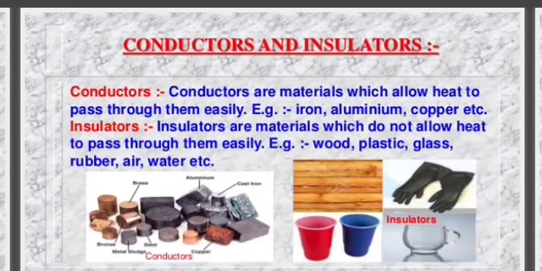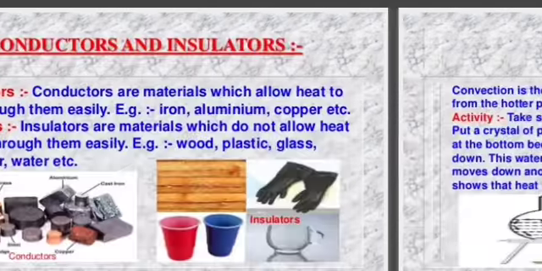Conductors and insulators. Conductors are materials which allow heat to pass through them easily. Example: iron, aluminium, copper, etc. Insulators are materials which do not allow heat to pass through them easily. Example: wood, plastic, glass, rubber, air, water, etc.